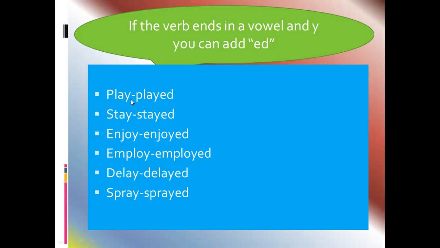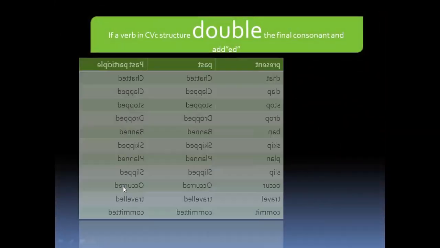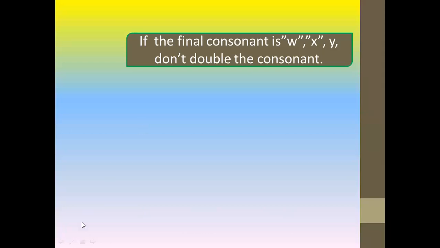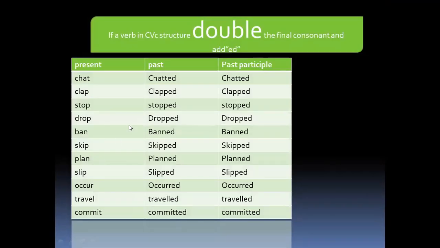In this occasion, played: vowel plus y. If the verb ends in a vowel and y, we add only ed. And on some occasions, some verbs are in CVC structure. In such an occasion we have to double the final consonant.